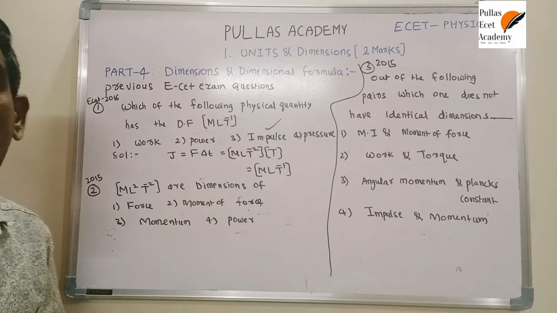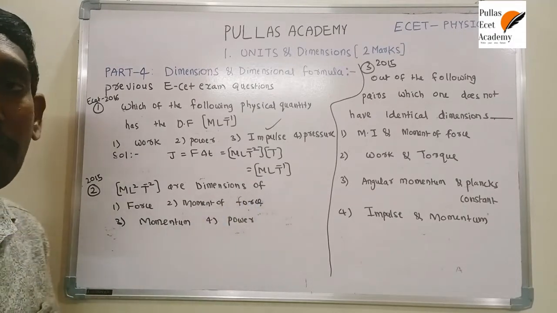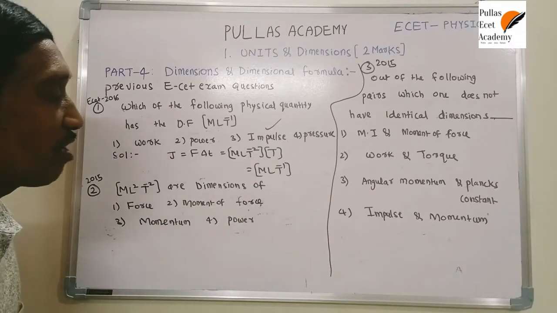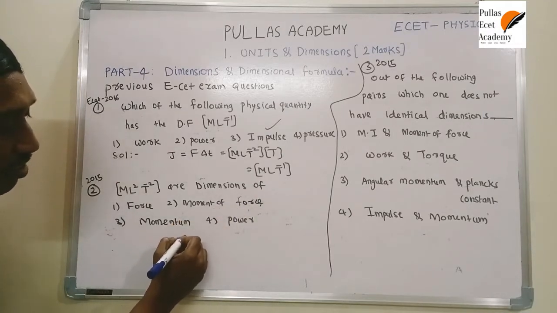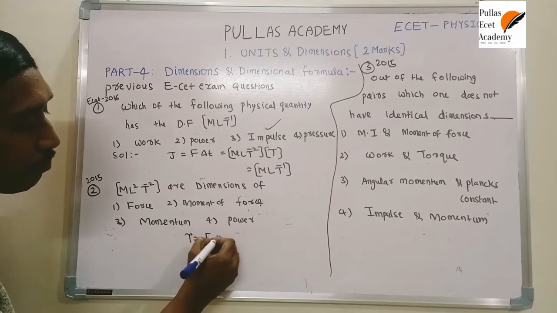Moment of force is also called torque. The torque dimensional formula and the energy and work done dimensional formulas are similar. What is the moment of force equation? That is tau is equal to F into what?